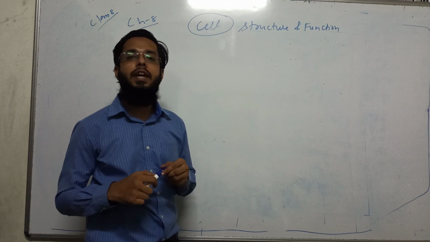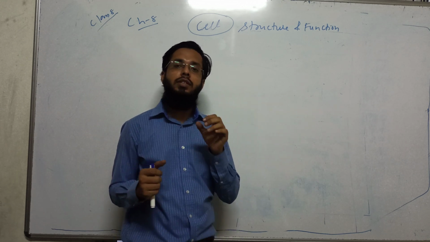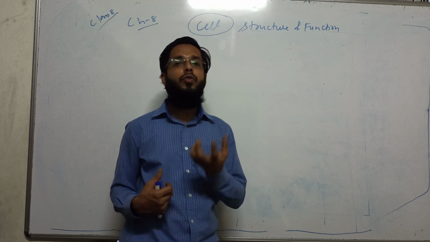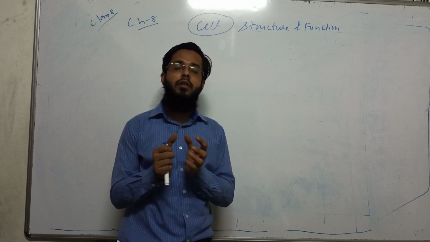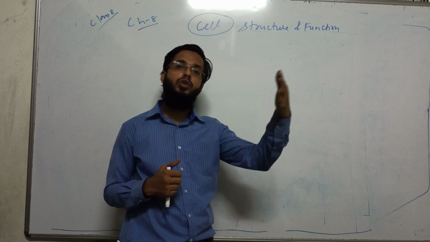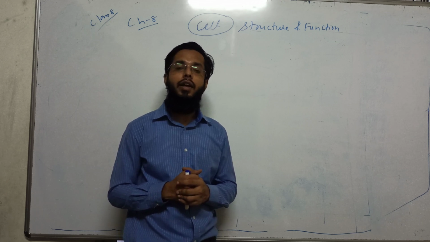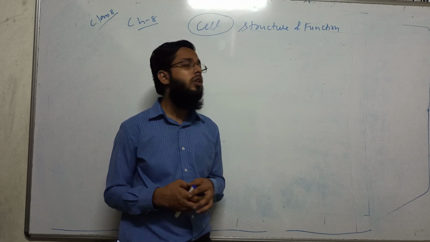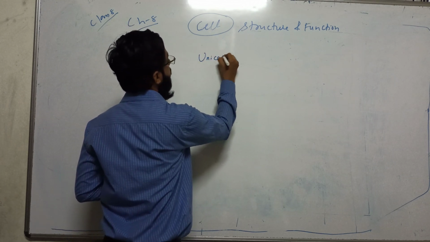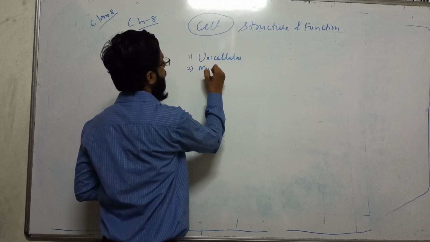In the last lecture we discussed how buildings or walls are made of the unit of bricks. In the same way, multicellular organisms, whether plants or animals, are made up of cells. Many cells assemble together and the whole organism is formed. As I told you, cells form tissues, tissues form organs, organs form systems, and the whole system coordinates and forms an organism. Also, we will talk about unicellular organisms and multicellular organisms.